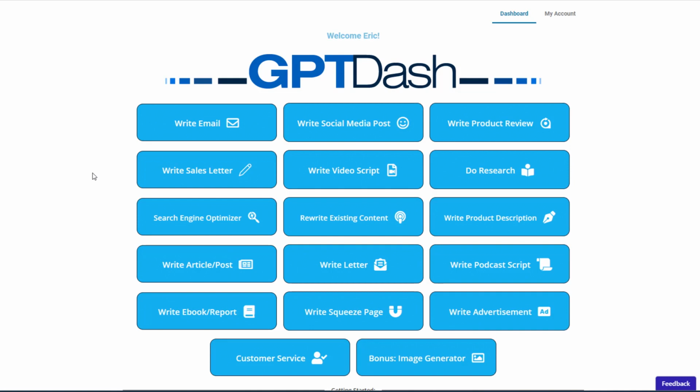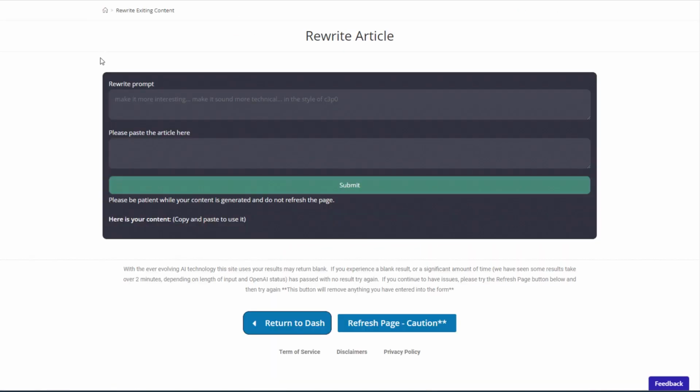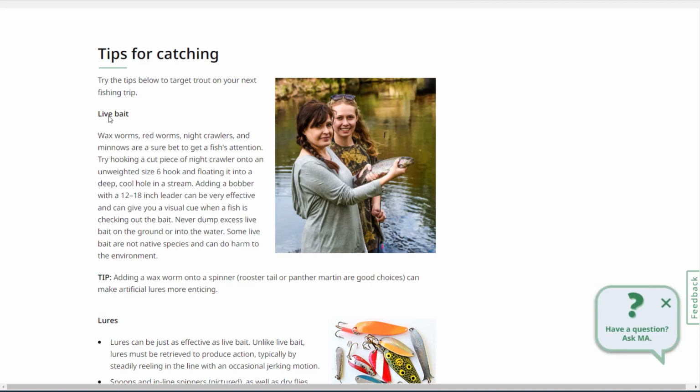Let's take a look at the ability of GPT-Dash to rewrite existing content. So we'll click that button. And we have a couple of options such as rewrite article. Now, of course, if you have your own article already, that's going to be some great content that you can rewrite. I mean, you can just rinse and repeat and turn it into a bunch of more content. But you could even go find some content online and rewrite it.